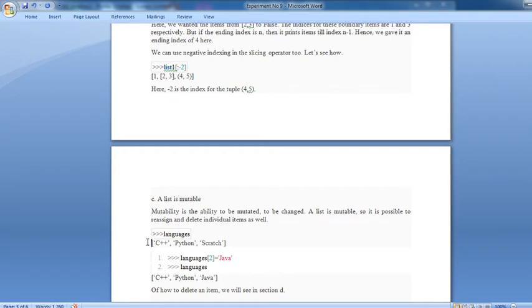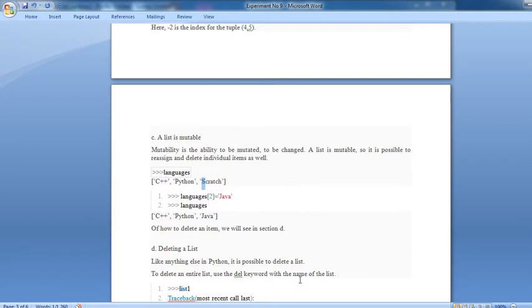See this example: C++, Python, Scratch are available. You want to modify, to update that particular list. Instead of Scratch, you want to put the Java language. I simply use the index, languages[2] equal to Java. Automatically, instead of Scratch, Java is put. That is C++, Python, Java.